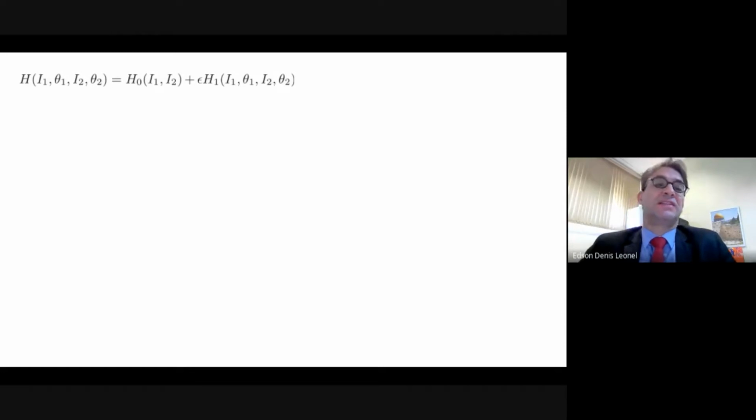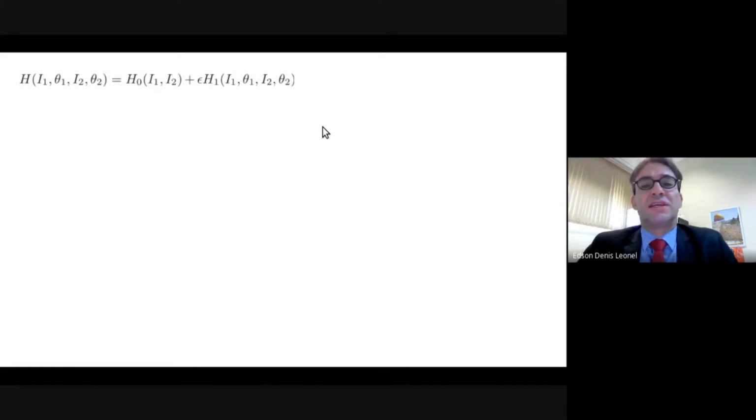We start by considering a Hamiltonian function of this type, which is composed of two forms. One of them is H0, and the second one is H1. H1 is controlled by a control parameter epsilon, which controls a transition from integrability to non-integrability. Of course, when epsilon equals 0, the system is integrable and depends only on I1 and I2, which are action variables. And when epsilon is different from 0, there is also a set of two new variables, theta 1 and theta 2, making the Hamiltonian non-integrable.